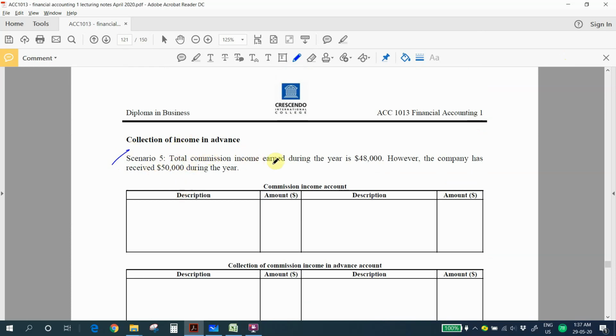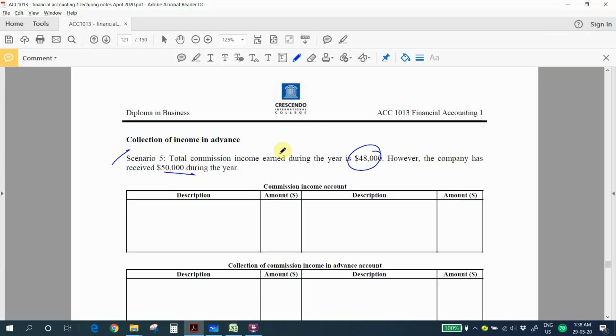Total commission income earned during the year is 48,000. However, the company has received 50,000 during the year. So scenario 5. By right, or we call it originally, we should receive 48,000 commission income earned.